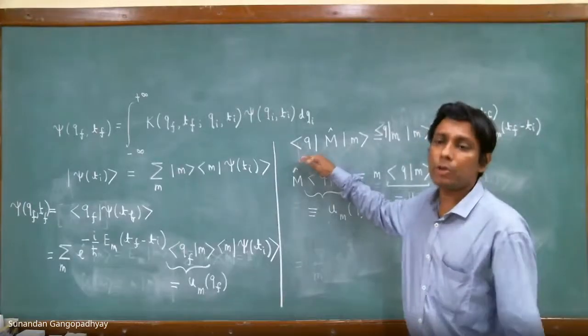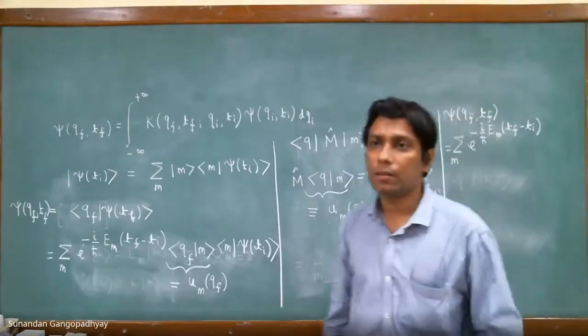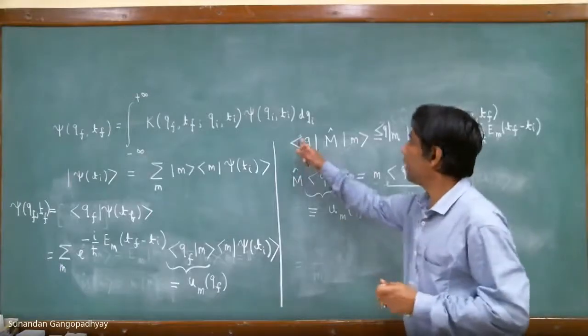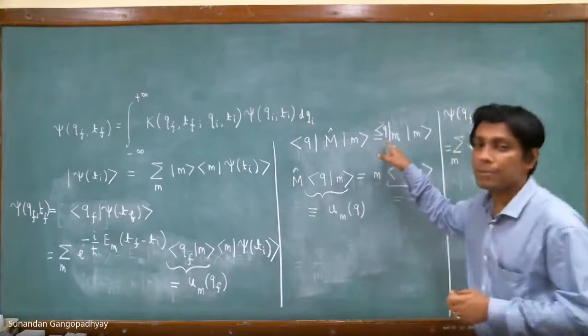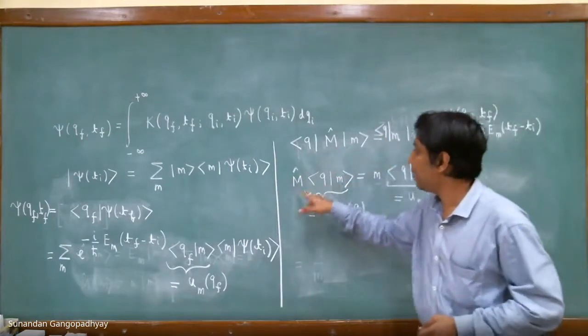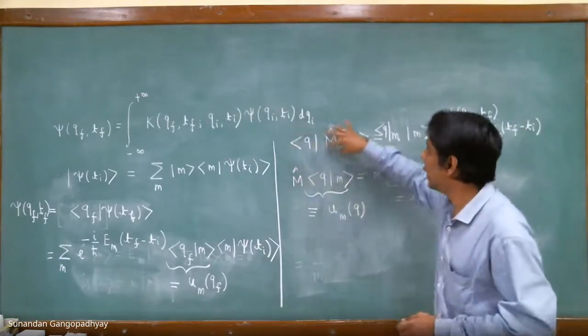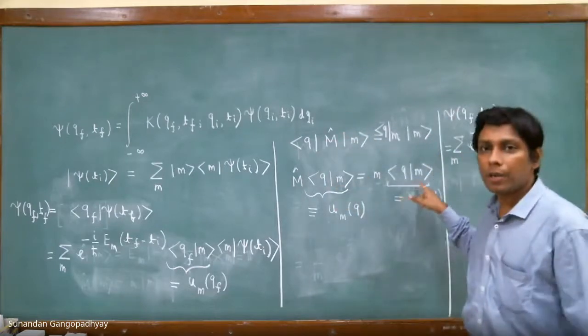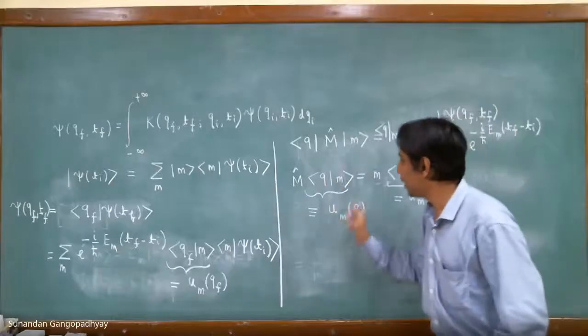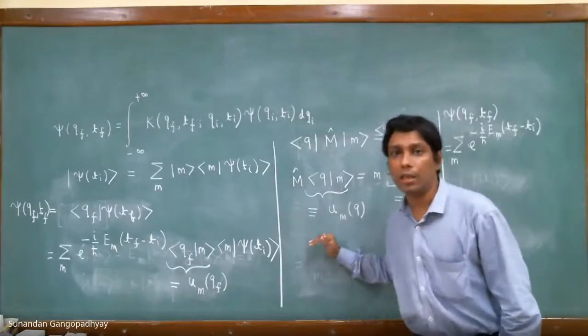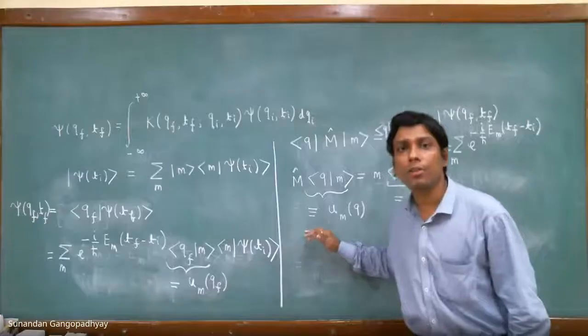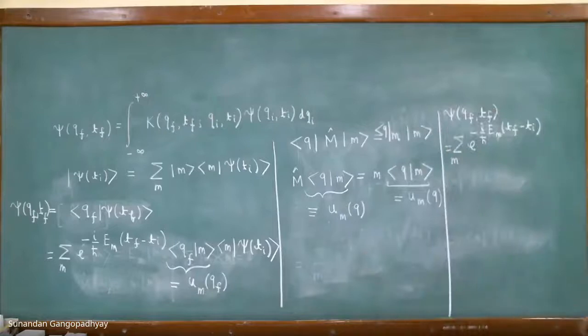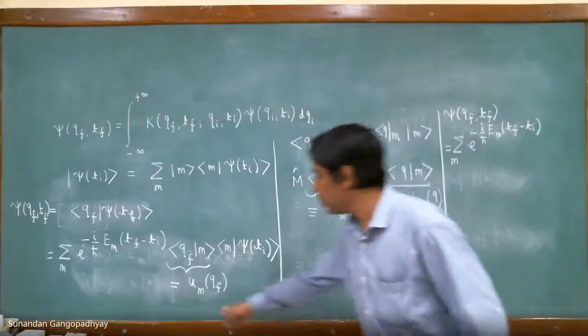Now you are taking a position representation of that equation. So you are taking a bra Q over here. Therefore, we have m hat bra Q. You can take this inside. So this becomes bra Q Kn, and this becomes bra Q Kn. So this I call U and Q. This is the eigenfunction of the operator m hat. Okay, so let us go back to that question.